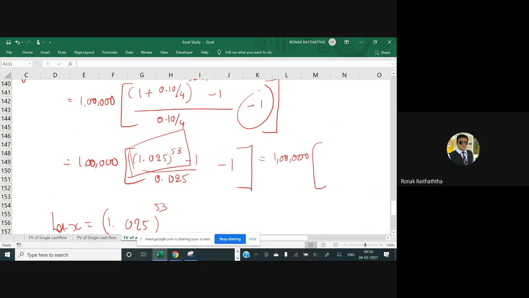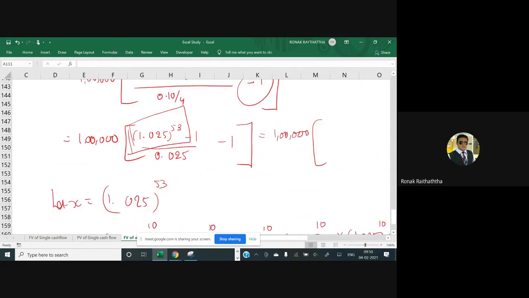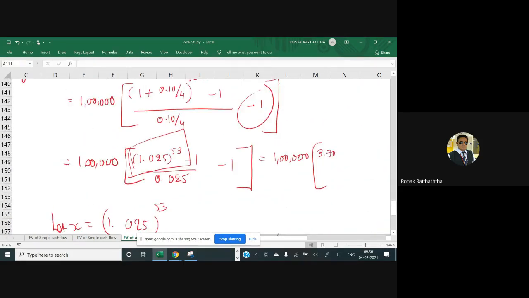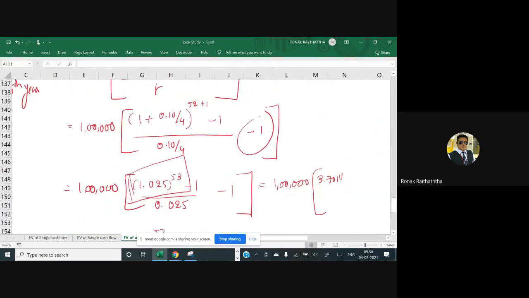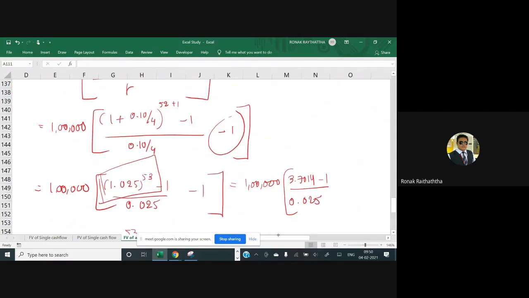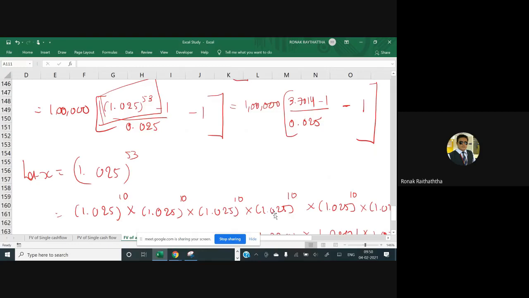So here I am putting the value again. 3.7014 minus 1 divided by 0.025, and again, don't forget the minus. Can someone give me the answer now please?